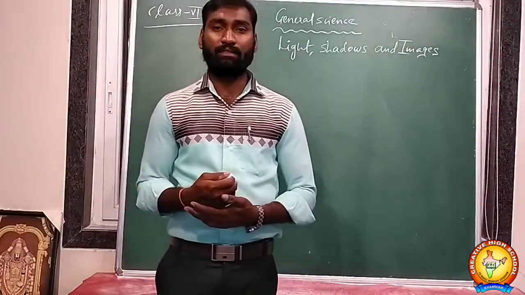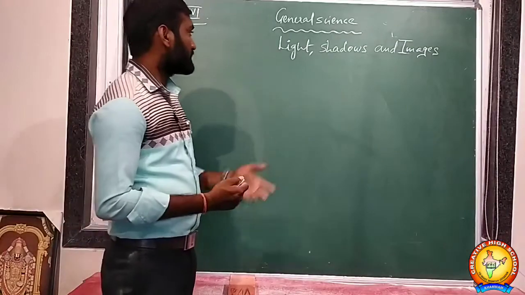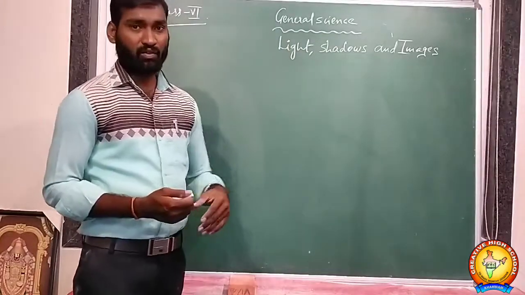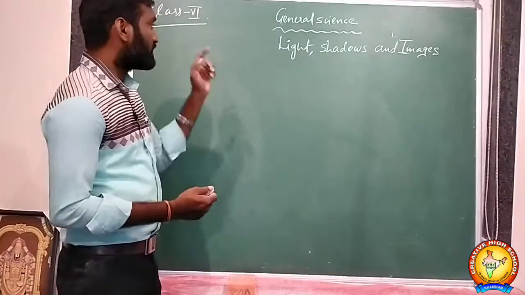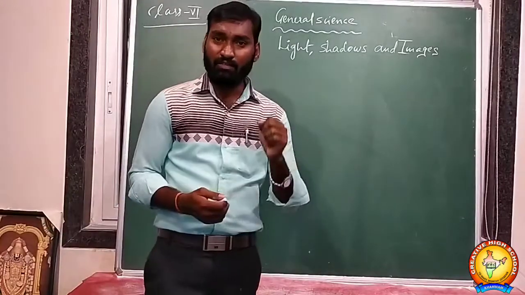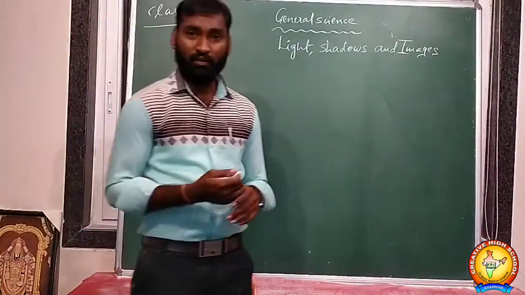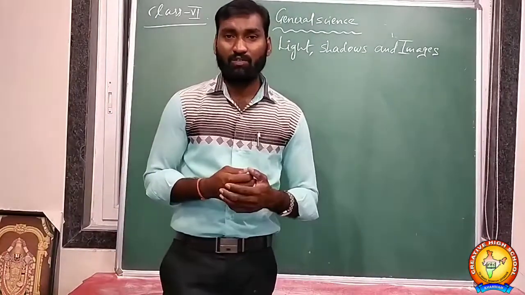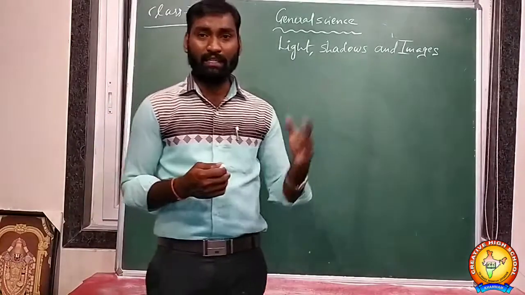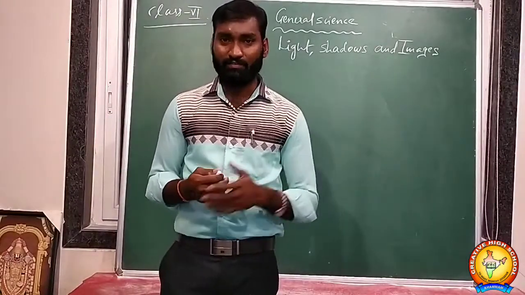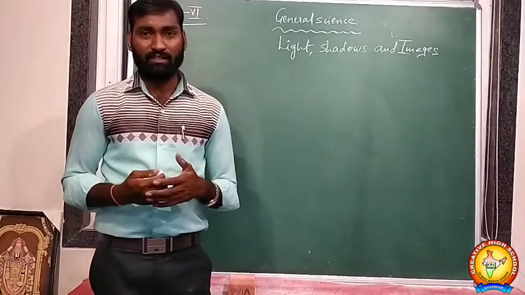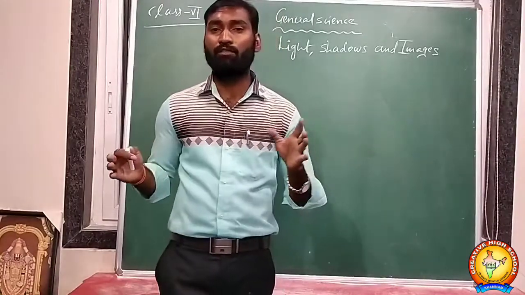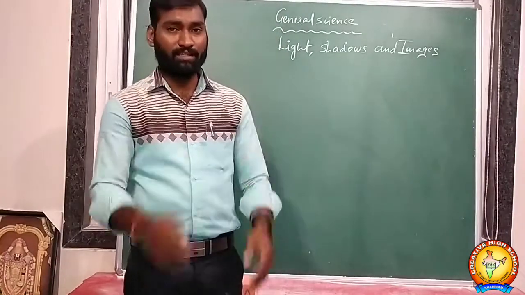So that was the magnet lesson. Now the next lesson is light, shadows, and images. So you know about light. What is light? You see the light. So without light, how is the world? It is dark. With no light, you can't see. For example, at night time, if we go outside and there is no light, there is no power, how can you see? Not possible. Without light, you can't see the world, a colorful world.